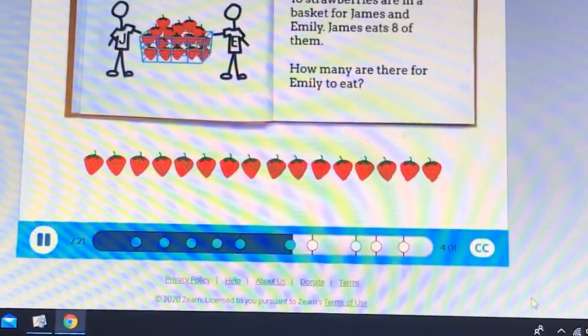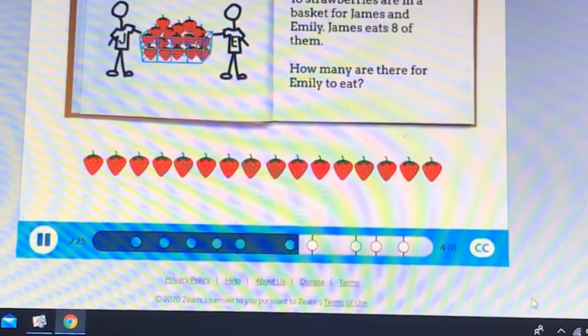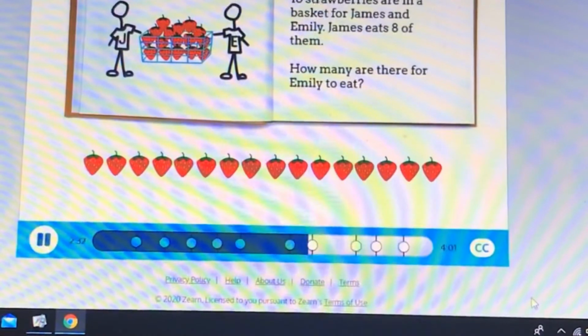These are the 16 total strawberries James and Emily started with. Let's show them in a tape diagram. First, let's put a rectangle around the strawberries James eats. Which picture shows this?